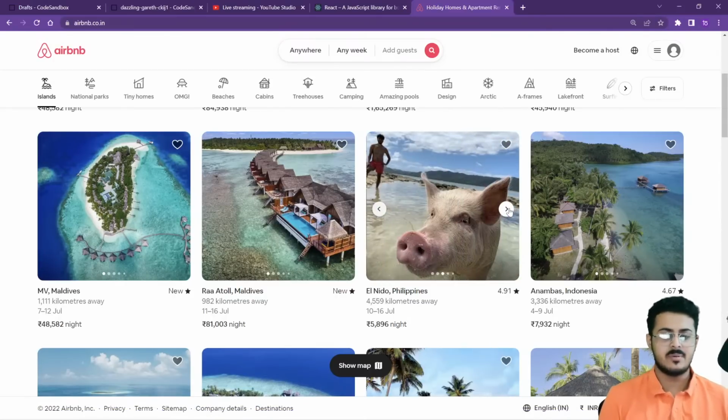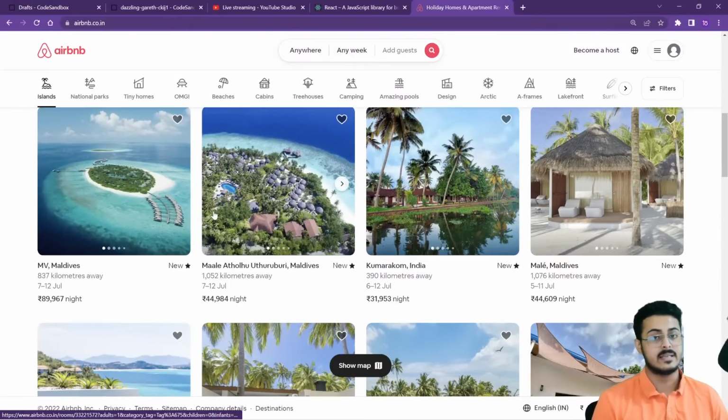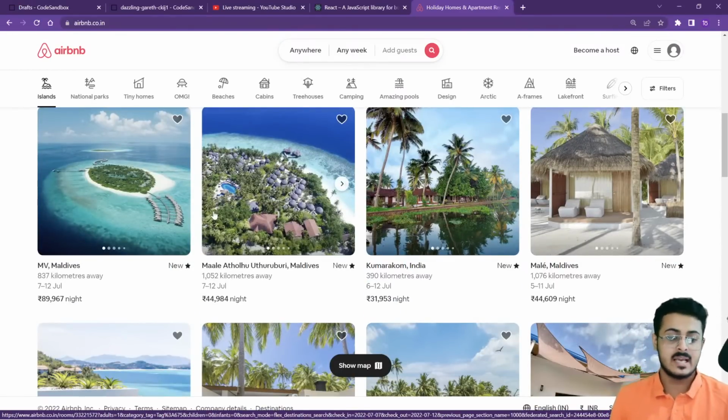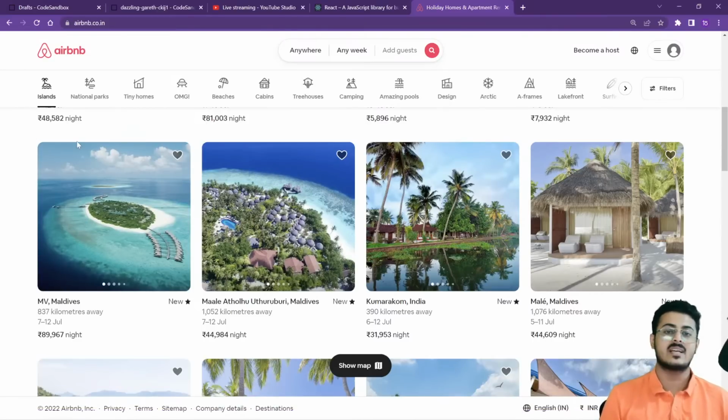And as you're able to see, if you are creating this entire thing using just HTML, CSS, and JavaScript, then you will have to create each of these cards separately. This is where React comes into place. In React, you just create one of these cards and you call this the card component. You will create only one of these cards, and then you can reuse this particular code any number of times.